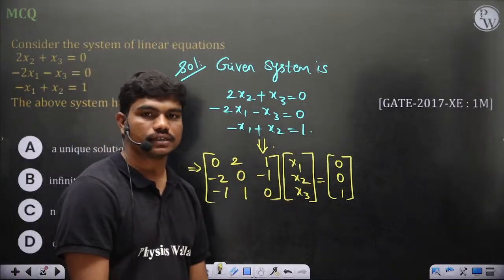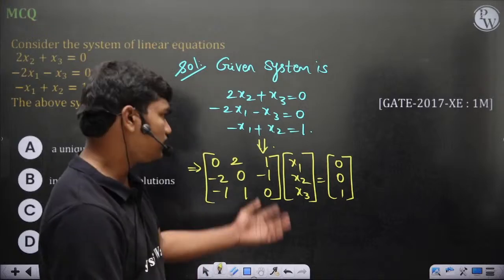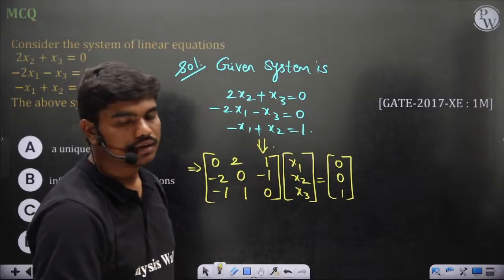So how do you decide the consistency? It's a simple question, like these questions even come in mechanical many times.